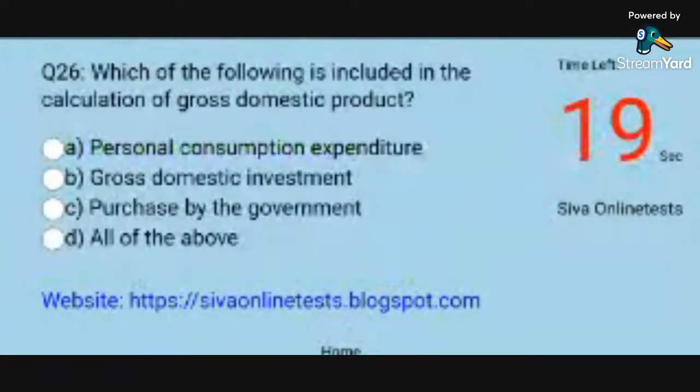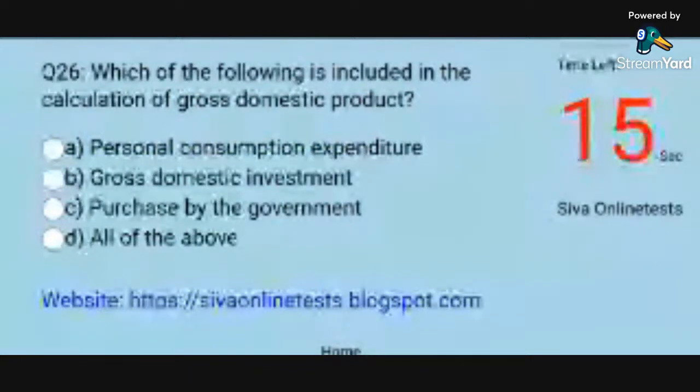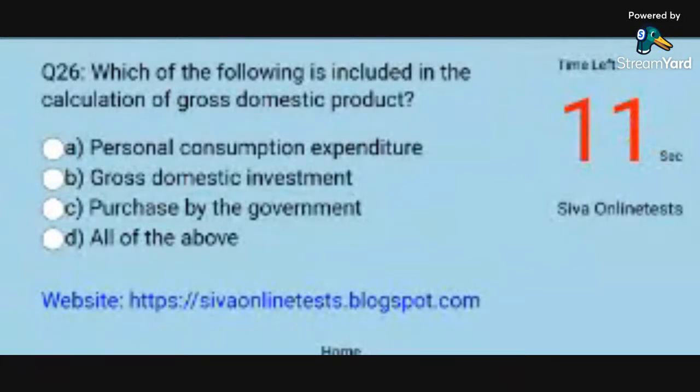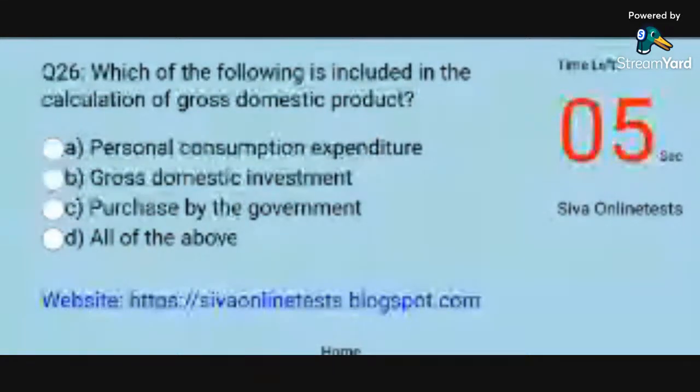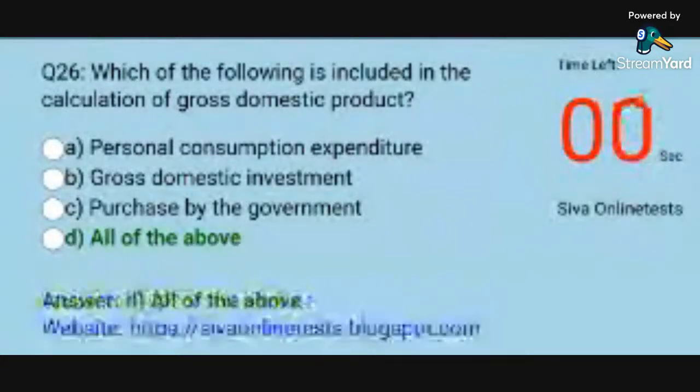Question 26. Which of the following is included in the calculation of gross domestic product? Options. A. Personal consumption expenditure. B. Gross domestic investment. C. Purchase by the government. D. All of the above. Answer. D. All of the above.